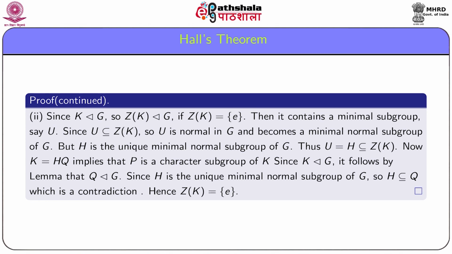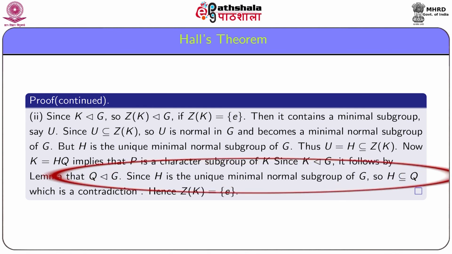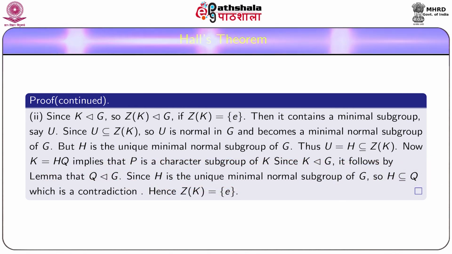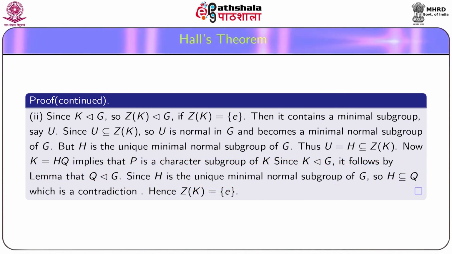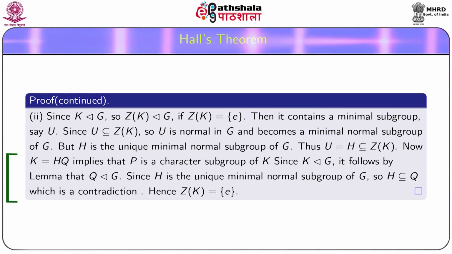Also, we have H is the unique minimal normal subgroup of G. So H is contained in Q. But this is a contradiction, since order H is a power of p and order Q is a power of q, where p, q are distinct primes.